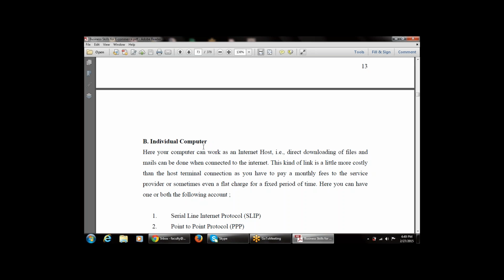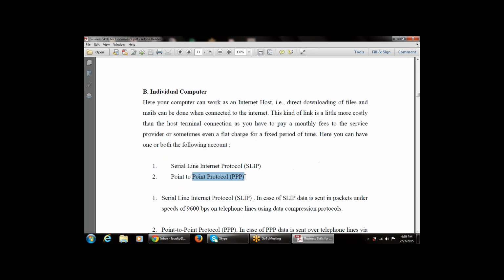You have to pay a monthly fee to the service provider, or sometimes even a flat charge for a fixed period of time. So this is a very costly method, because you have to pay the monthly charge. Every individual has different, private services. This provides one of the following accounts. One is SLIP, the serial line internet protocol. The other is PPP, the point-to-point protocol.